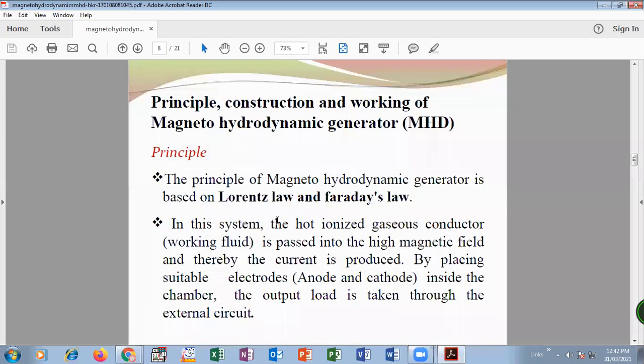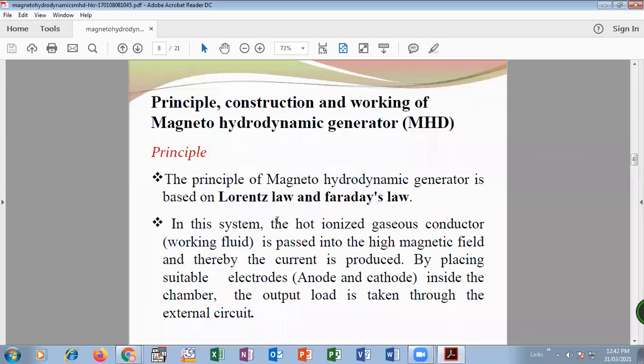This plasma state contains ionized gases, which are passed through a strong electromagnetic field, and after passing through it, it generates current.